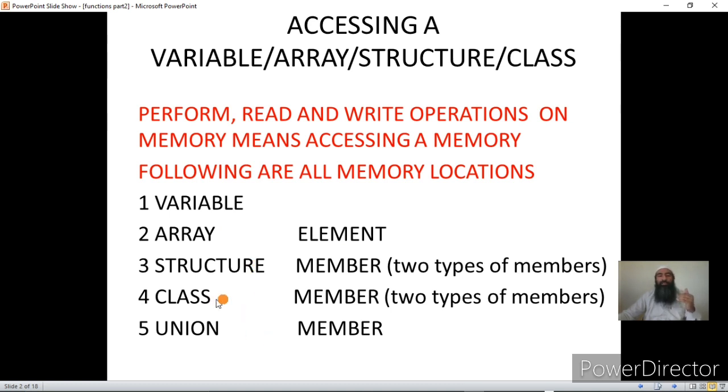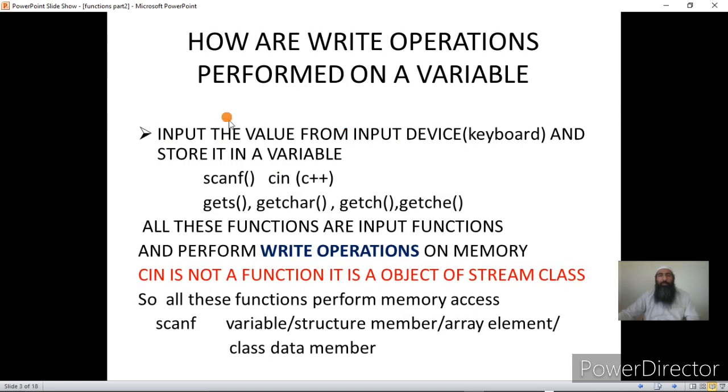Accessing a class member is the same as accessing a structure member, and accessing a union member is also the same. Of course, there is a difference between structure, class and union, but it is a minor difference, and once I take video lectures on class and union, it will be clear. Next, what you should remember up to now is that accessing a memory location means performing read and write operations on a memory. We are already doing those operations, but let us ponder on it, and let me tell you how we do it.